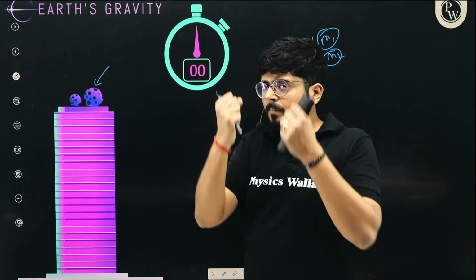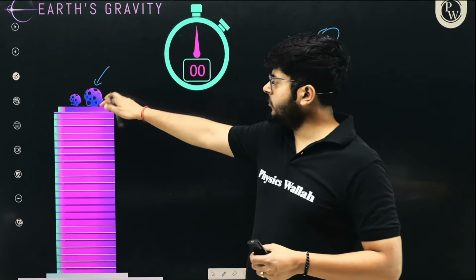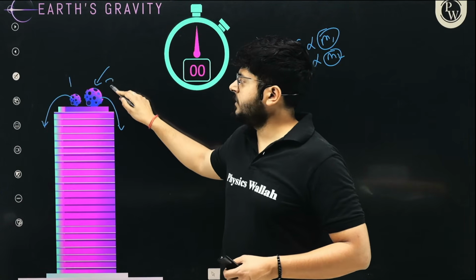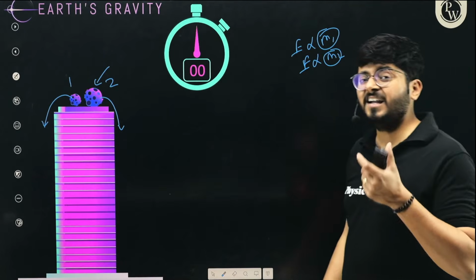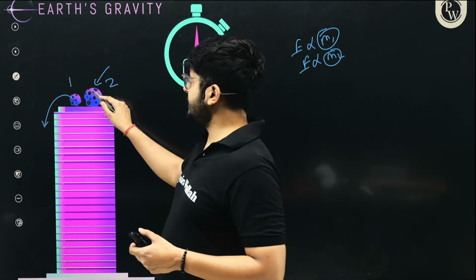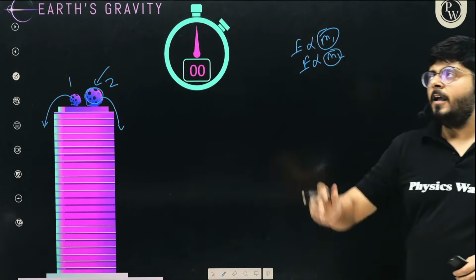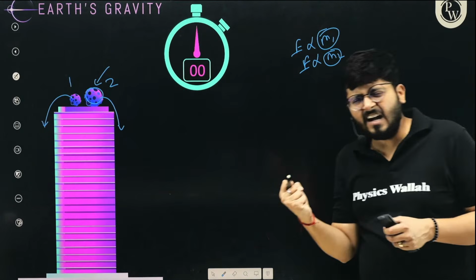So the earth will apply more force on this one or less force on this one. Think about it. Both the objects are trying to fall towards the earth. Object number 1 and object number 2, which object will feel a higher force? We can say that the second object ideally should feel a higher force. Now think about it. If one object is experiencing a higher force, it